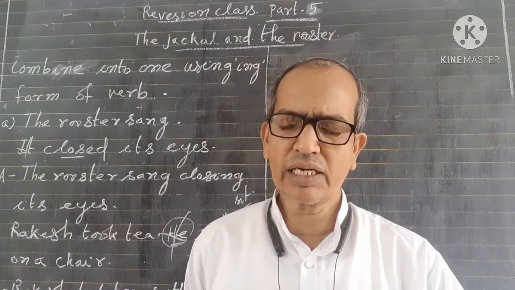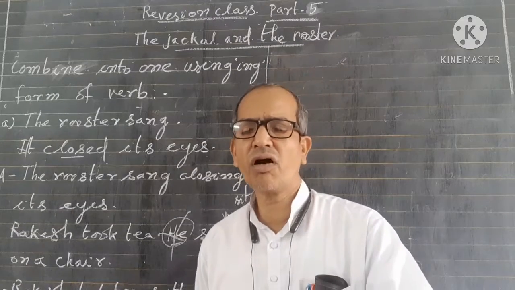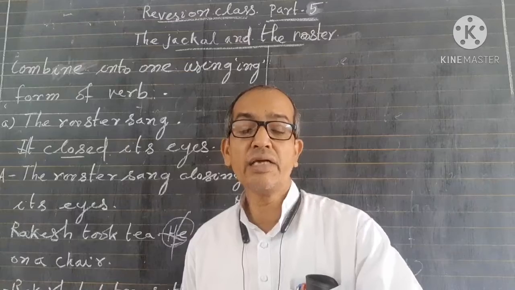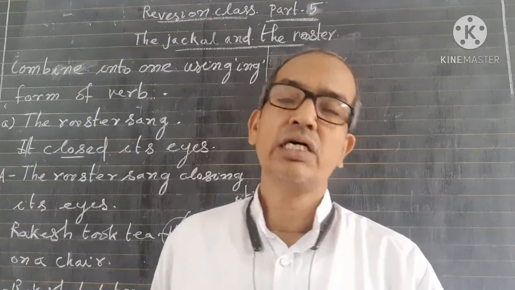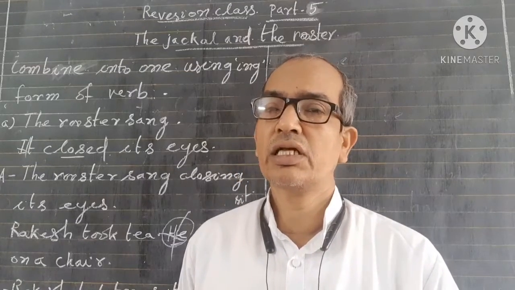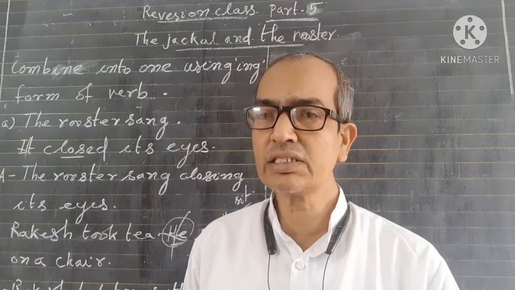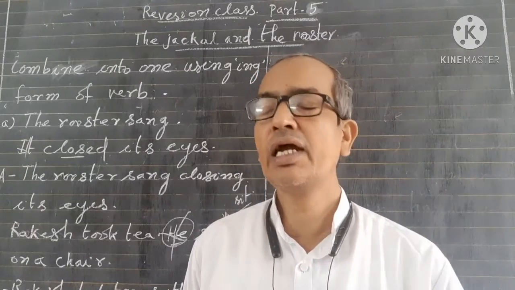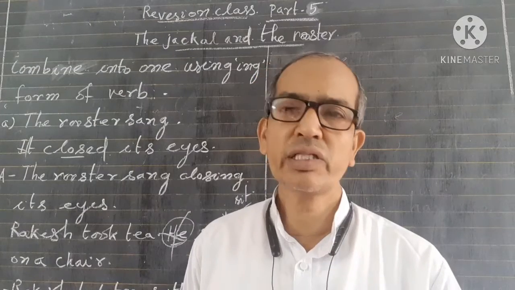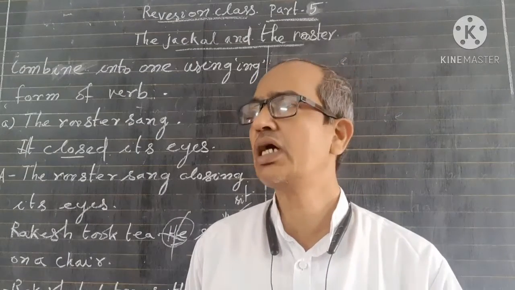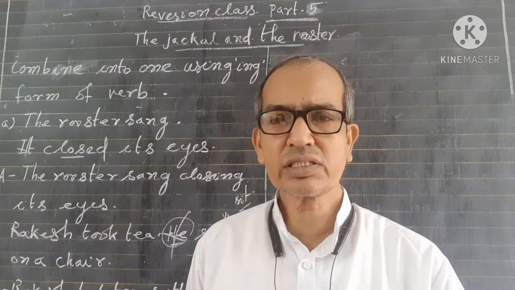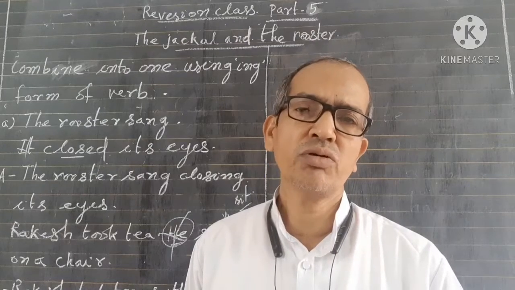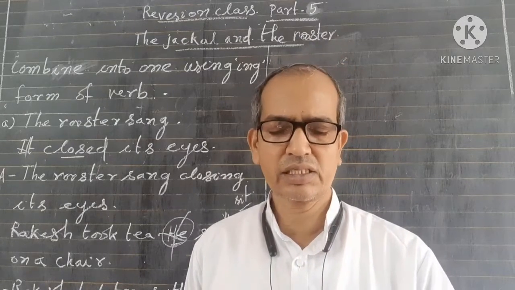It climbed up the tree. The cat caught the rat climbing up the tree. The verb of the second sentence will be changed into the ing verb, and the remaining words with the ing verb are added to the first sentence. Then we will get the answer.